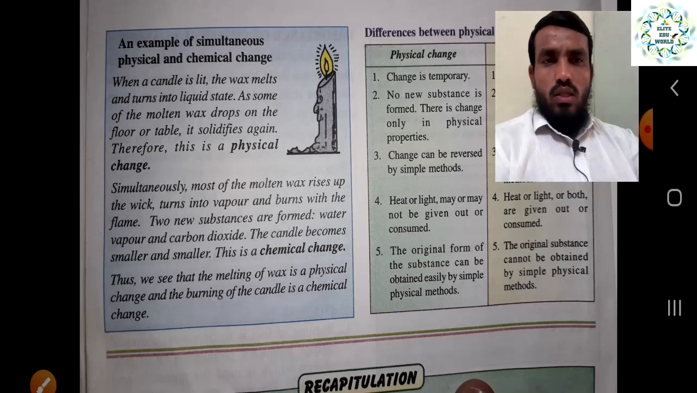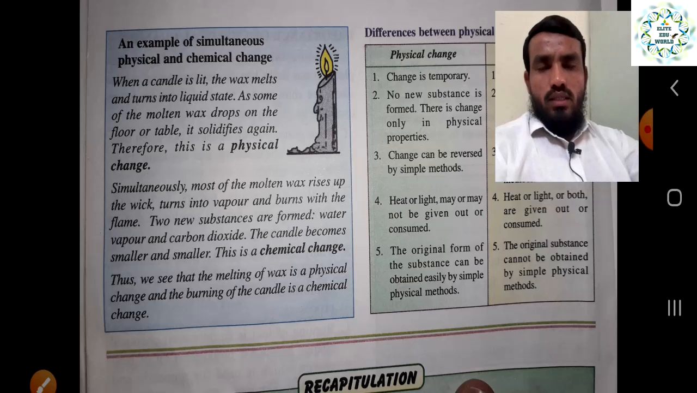Actually both things happen in the burning of a candle. When we burn a candle, some points come under physical change, and some points come under chemical change. So it is a good example to understand both changes in one example only.